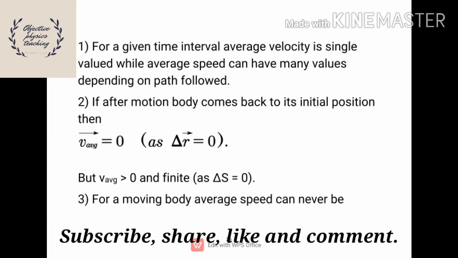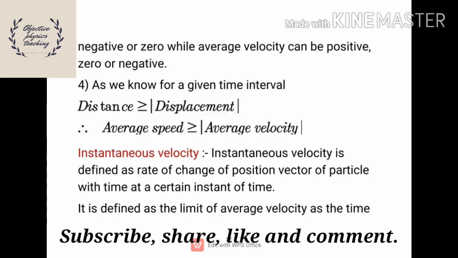But distance is not equal to 0. Due to that reason, the average speed is greater than 0. And next one, for a moving body, average speed can never be negative or 0, while average velocity can be positive, 0 or negative.